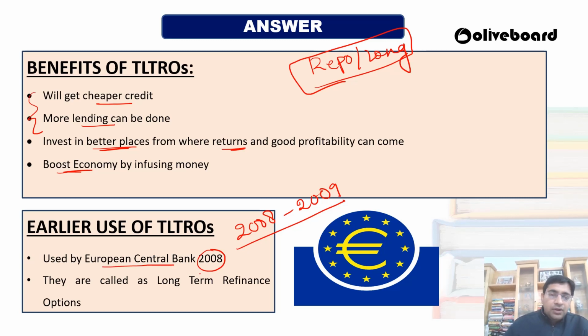Okay, the European Central Bank gave the name long-term refinancing operation, LTRO. So the European Central Bank has given this name, and we have given targeted long-term repo operation. So this is about the TLTROs, targeted long-term repo operation.